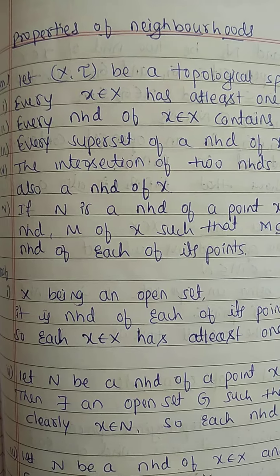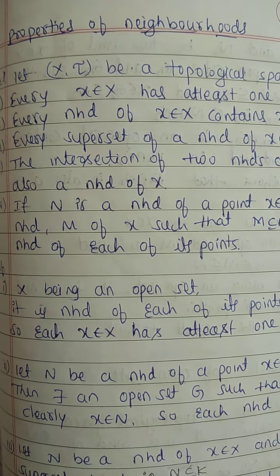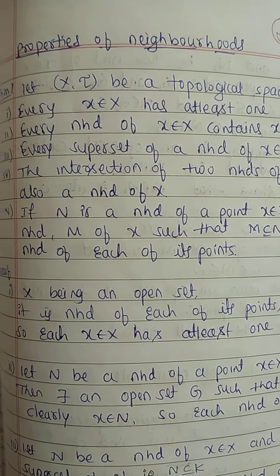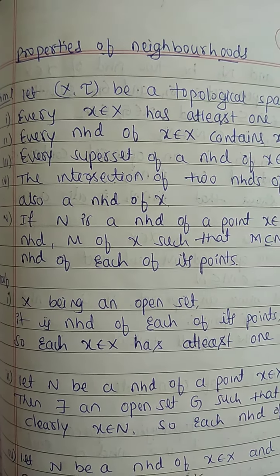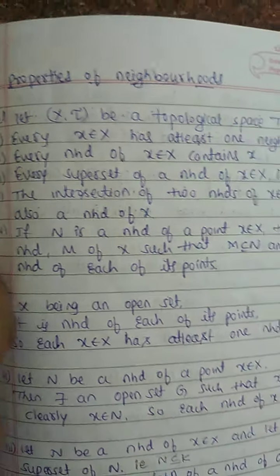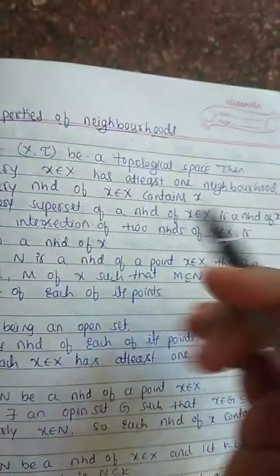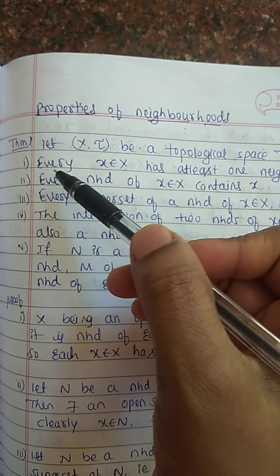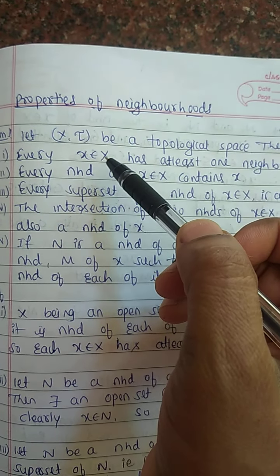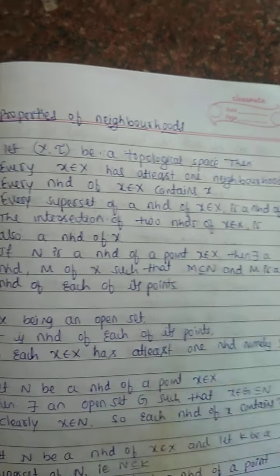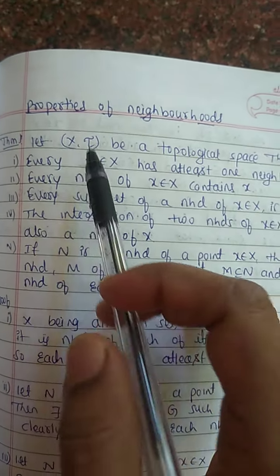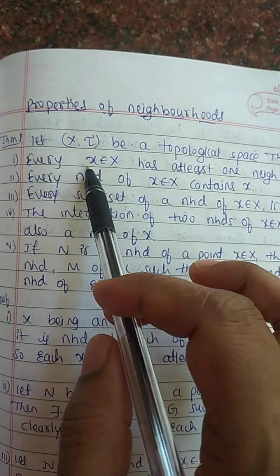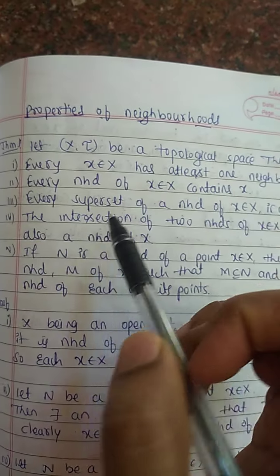In the last class we discussed the neighborhood system of a point and solved some examples. Now let me discuss properties of neighborhoods. Theorem 1. Let (X, τ) be a topological space. Then first property: every element x belonging to X has at least one neighborhood. If (X, τ) is a topological space, then every element of this set X has at least one neighborhood.